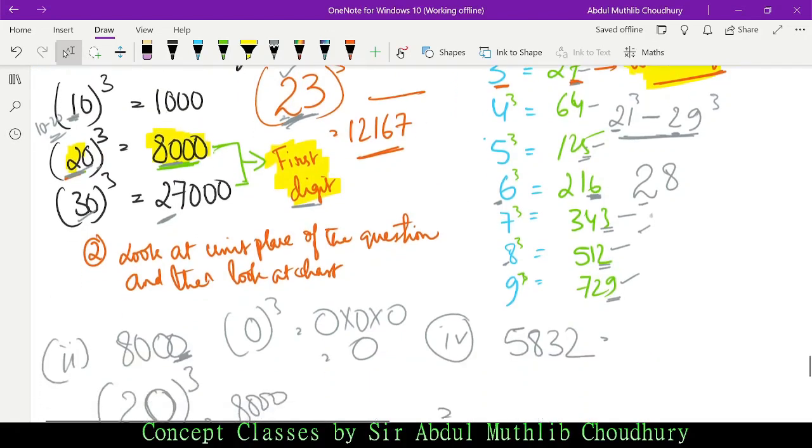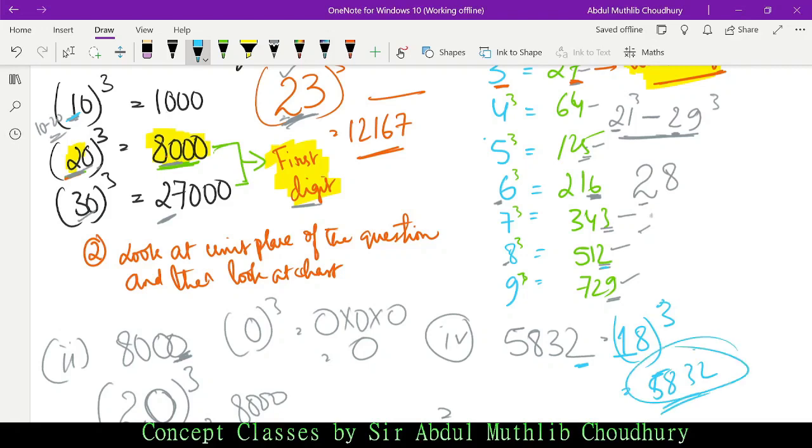Let me just change the ink. Let me take blue. How much do we have here? Lowest, so 1. First digit 1. Done. Now the unit place is how much? 2. Where do we have 2? 8. 8 cube is how much? 512. Unit place is 2. We take 18. So what is the 18 cube? It is 5832. All right, I hope I'm clear with the concept. Now moving ahead with question number 9.